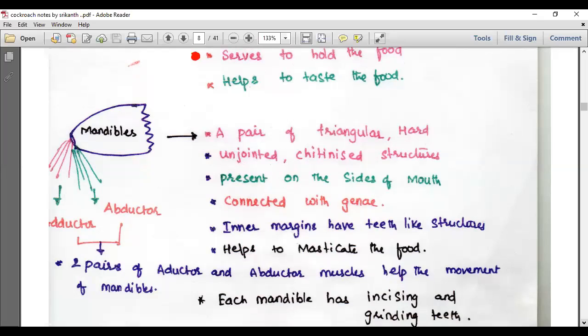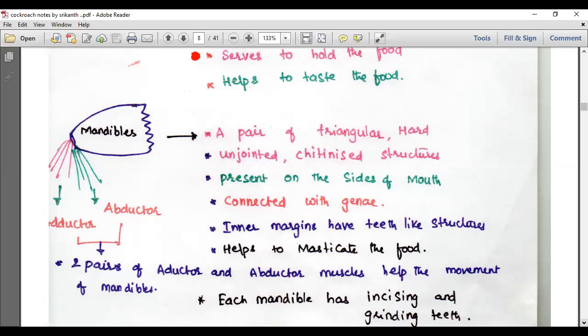A pair of mandibles are present here. These are the triangular, hard, unjointed, chitinized structures present on the sides of the mouth, connected with the gena. Do you remember the gena? We have seen it earlier. The inner margins have teeth-like structures that help in chewing, mastication of the food material. Two pairs of muscles move the mandible, adductor and abductor.